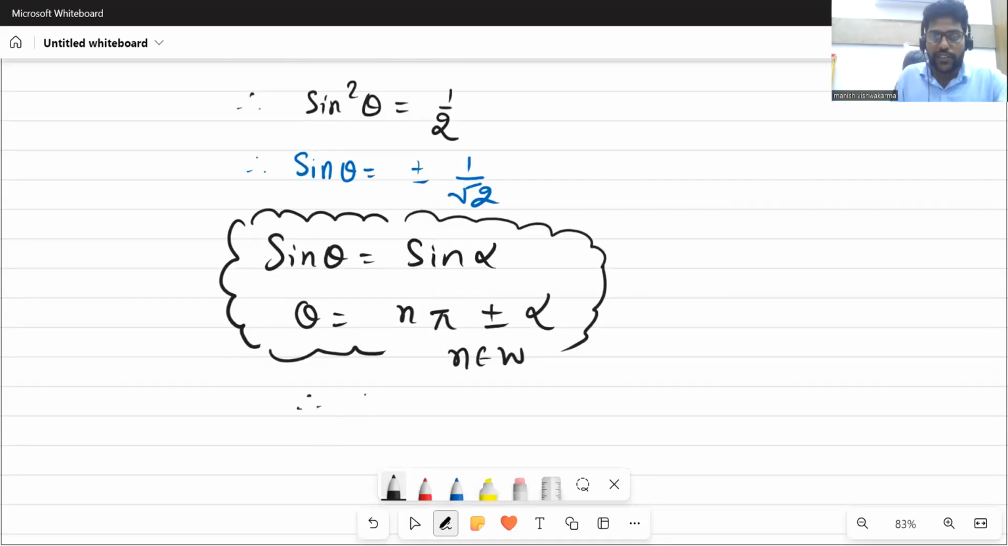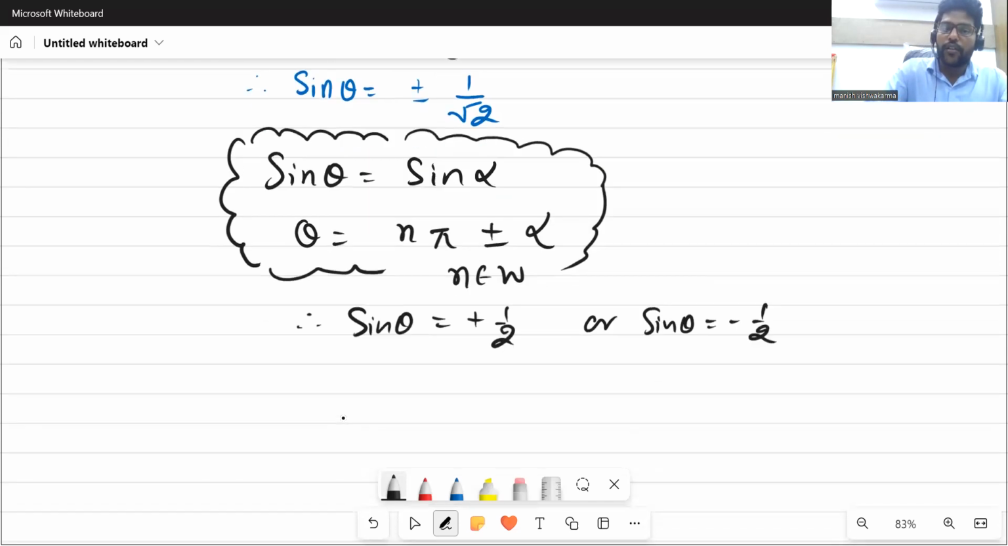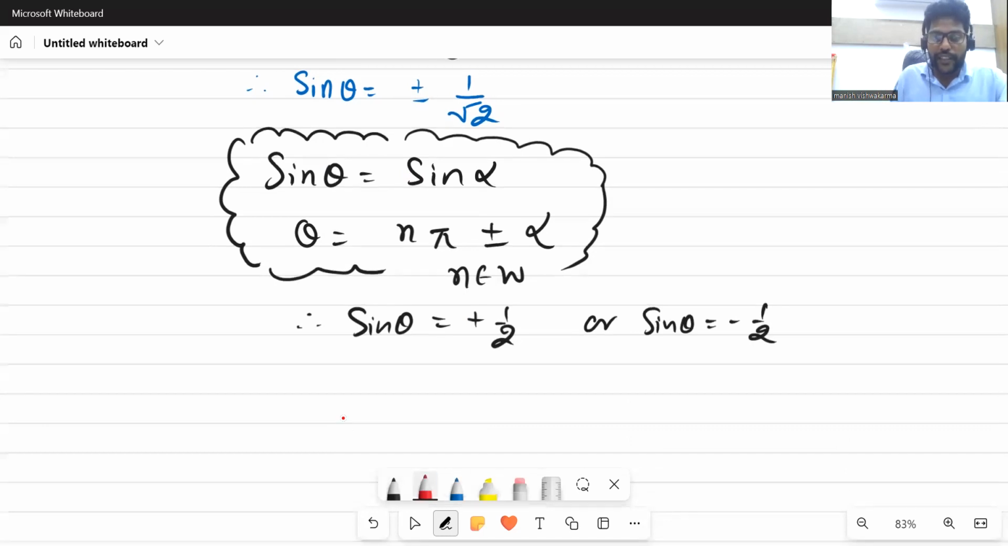So therefore, sine theta is equal to plus half, or we can say sine theta will be minus half. Okay. So sine theta is equal to sine of angle pi by 4, because, sorry, really sorry, it's not 1 by 2, it's 1 upon root 2. So 1 upon plus minus 1 upon under root 2. It's 1 upon under root 2, not 2.